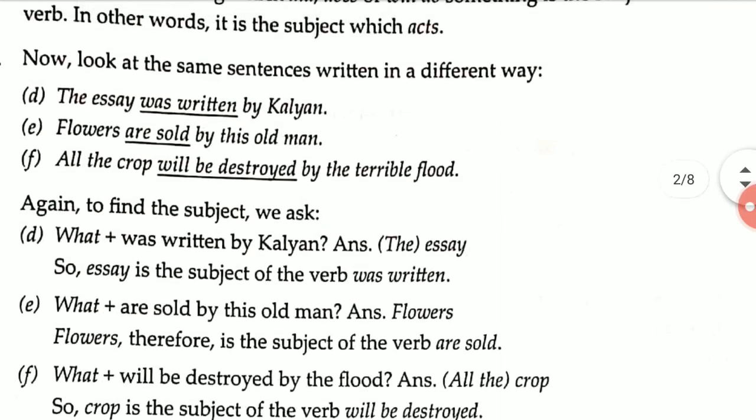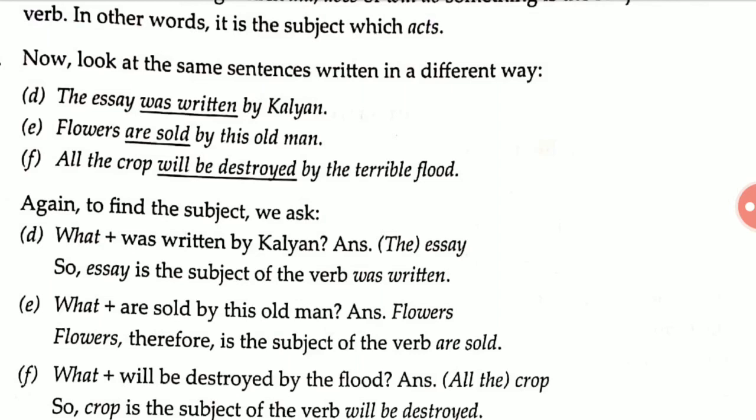Now look at the same sentences written in a different way. The sentences that were in the active voice are now written in the passive voice. Later we will discuss active and passive voice. Now we have to see these examples.